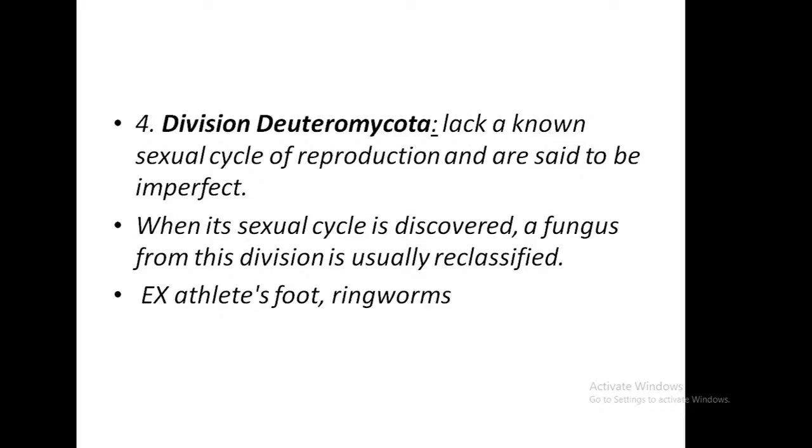Fourth one, division Deuteromycota. Here there is a lack of sexual cycle, so it has asexual reproduction, and they are said to be imperfect. When the sexual cycle is discovered, the fungus from this division is usually reclassified. So the examples for that fourth class, the division Deuteromycota, are athlete's foot and ringworm.